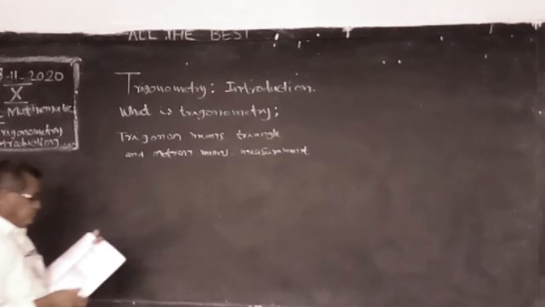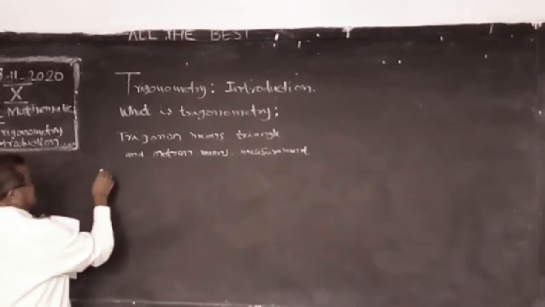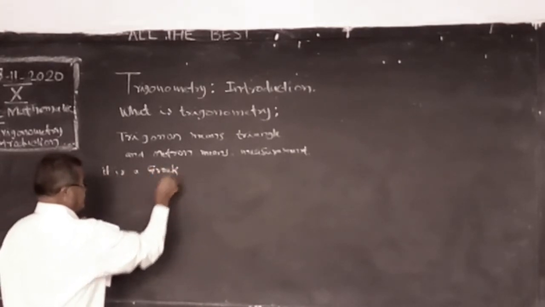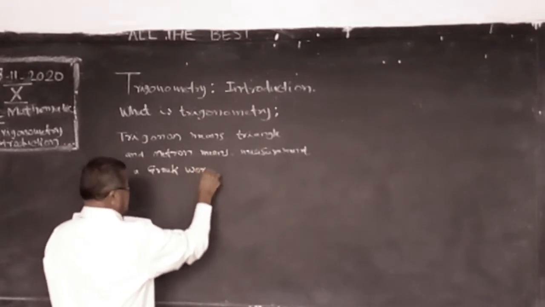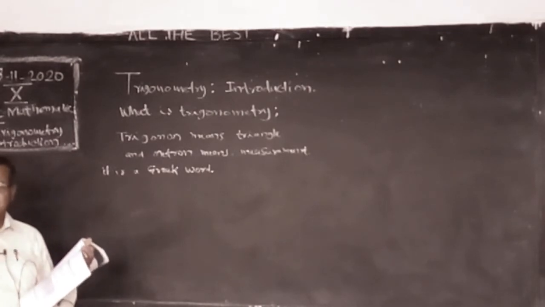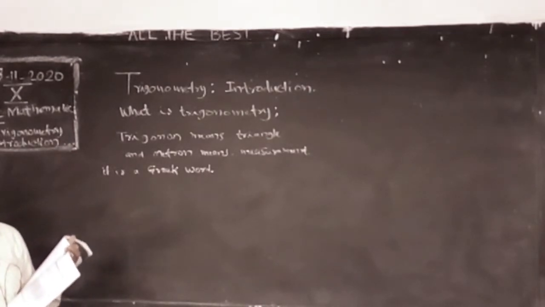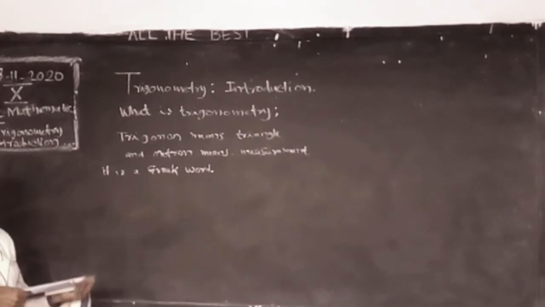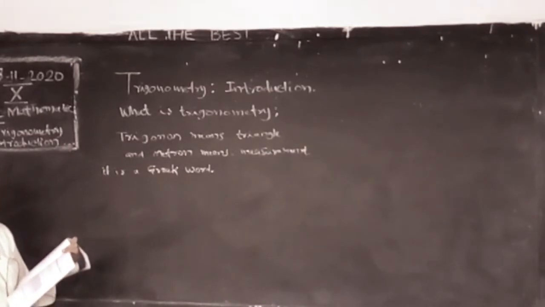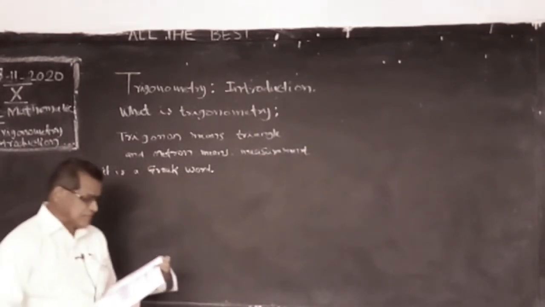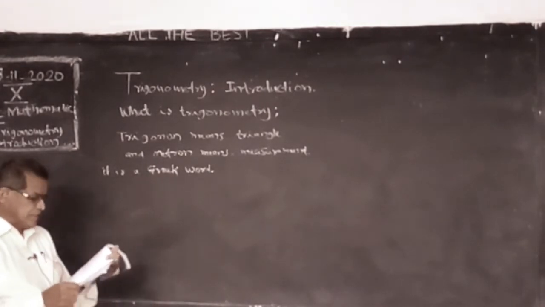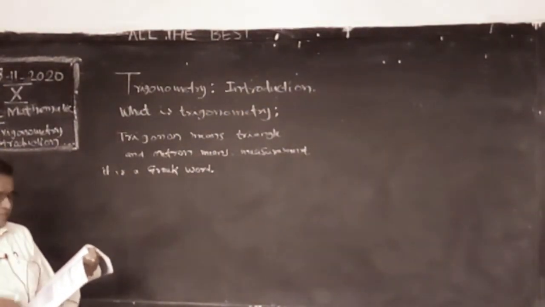It is derived from Greek words. Tri means three sides, three angles. Metron means measure. Totally trigonometry means the measuring of sides and angles of a triangle. Thus the word literally means the science which deals with the measurement of triangles, that which deals with the relation of the sides and angles of a triangle.